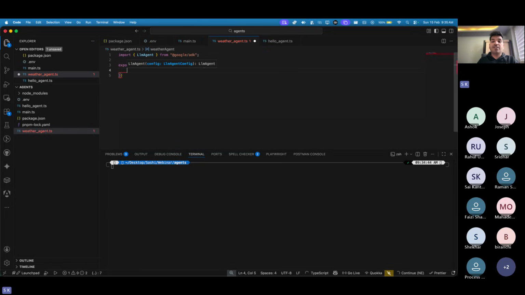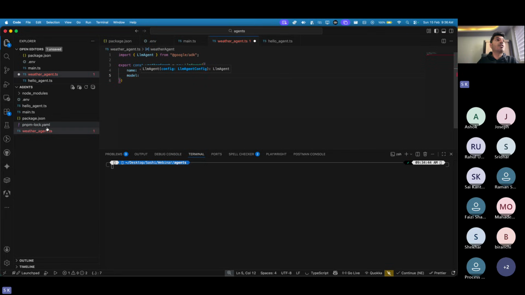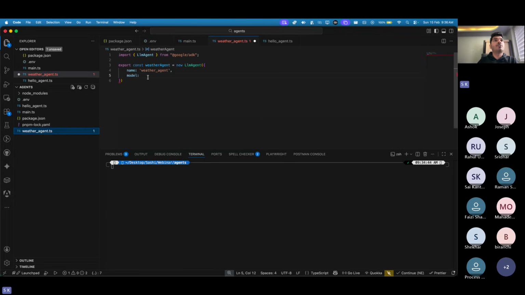What does your agent configuration have? It has a name, which you can give as weather agent. Then you pass what kind of model you want to use. Just to be sure, I don't want to make any spelling mistakes, so I want to use Gemini 2.5 Flash. Then what else does it have?